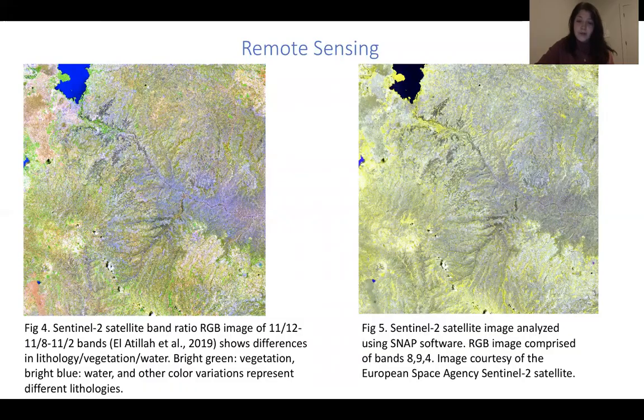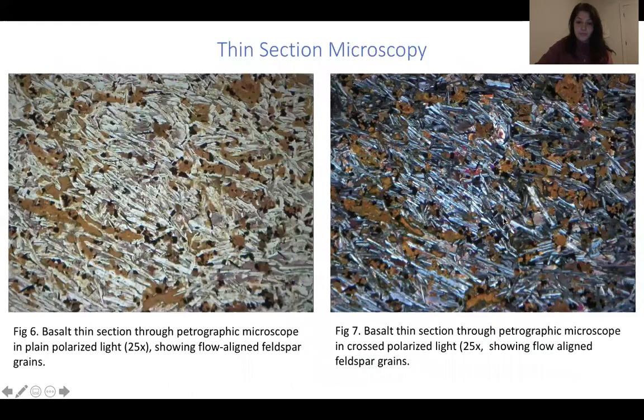Sentinel-2 images are comprised of 13 different bands that represent different wavelengths. The two images you see here are two different combinations of bands that form RGB images that show the extent of the basalt with the lavender color. These two images here are thin section pictures of the basalt, left being plane polarized light and the right being cross polarized light. These thin sections show plagioclase feldspar in a flow-aligned texture.